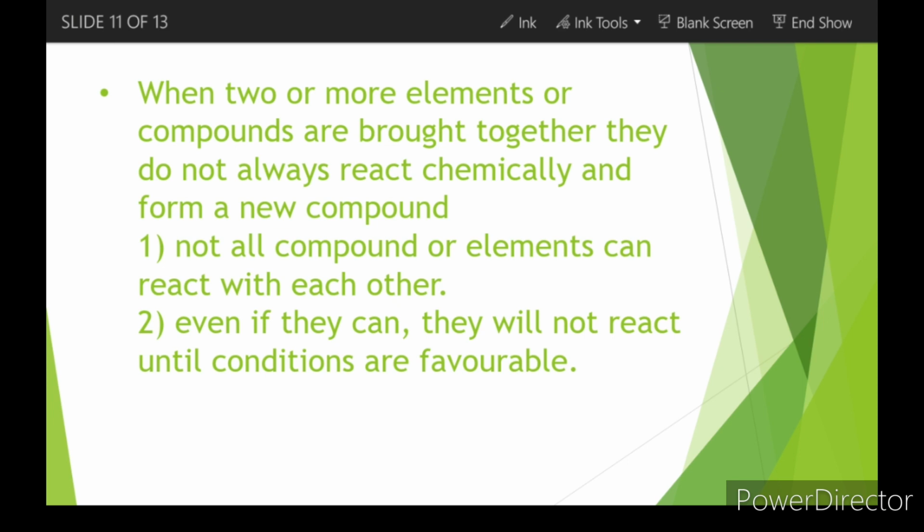And a lot of factors should be taken into consideration for a chemical reaction to happen. Even if substances can react with each other, it does not happen that easily. The conditions are supposed to be favorable, and only then will they react. Suppose that water is there in a container. It will not just break into two parts and give you oxygen and hydrogen, right? You need to induce electricity into it. Only then would the hydrogen and oxygen be separated from water, right?